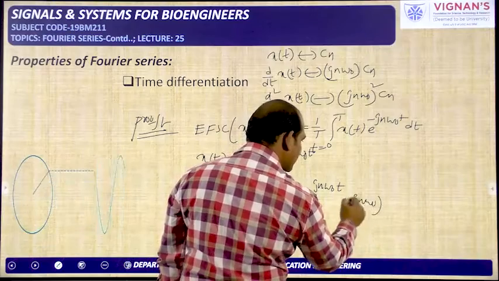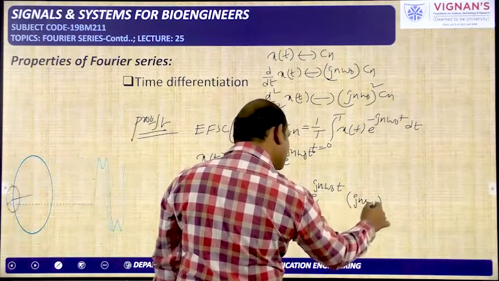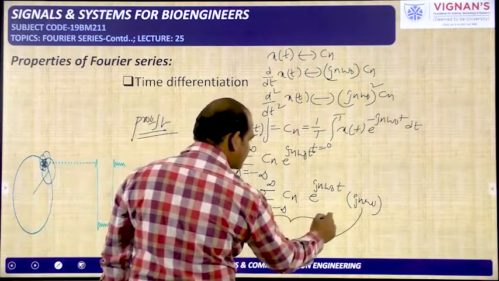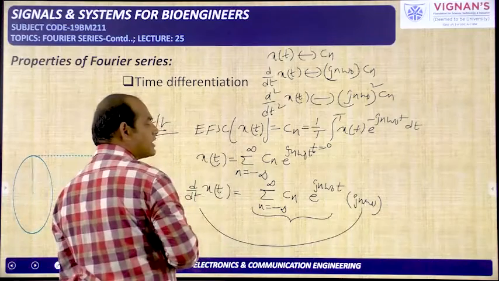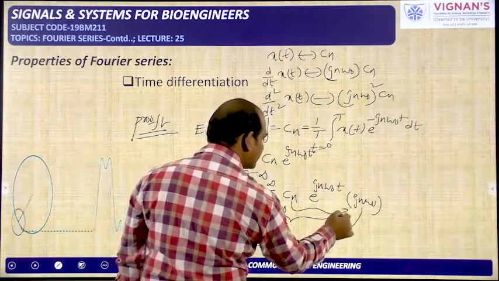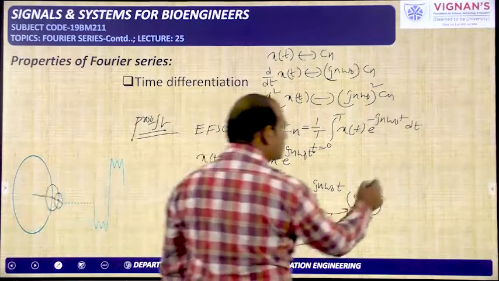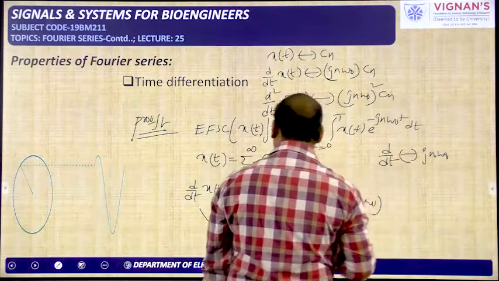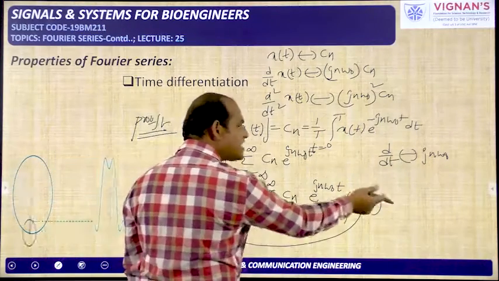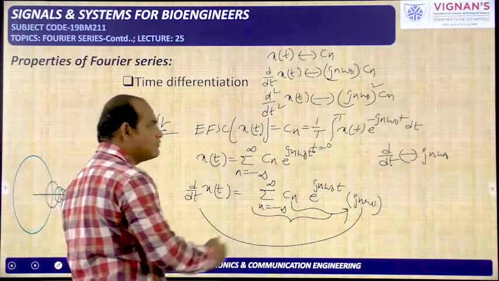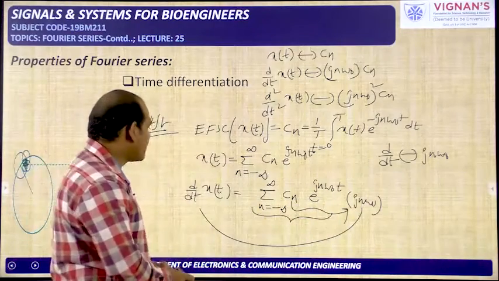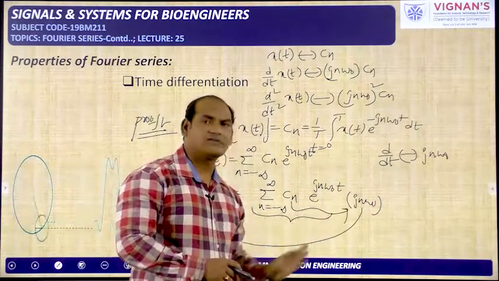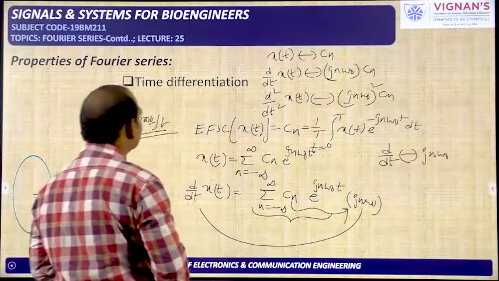So jn omega naught. This is jn omega naught because of d by dt. If only x of t is there, this entire thing is there, but because of the d by dt only you got jn omega naught, that is related to the cn only. If you take one more time d by dt, then one more time jn omega naught will come. If you take one more time d by dt, one more time jn omega naught will come. If you perform k times the differentiation in the time domain, you will get k times this jn omega naught. Okay, so this is the proof for the time differentiation.